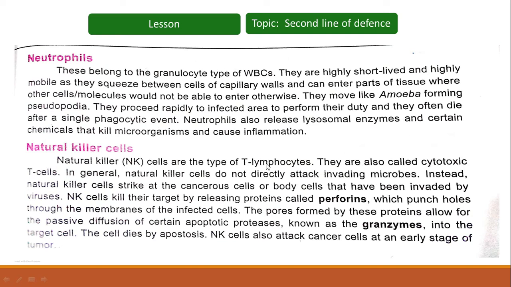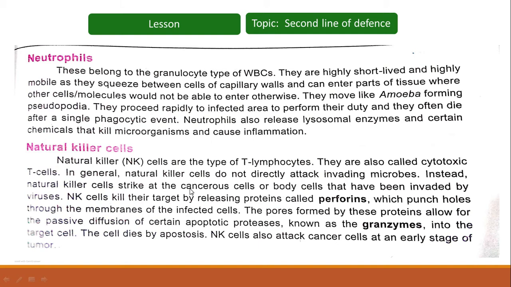They are also called cytotoxic T cells. So natural killer cells are also referred to as cytotoxic T cells. In general, natural killer cells do not directly attack invading microbes. Instead, natural killer cells strike at the cancerous cells or body cells that have been invaded by viruses. So they do not directly attack the microbes, but they strike those cancerous cells which have been invaded or destroyed by the viruses.